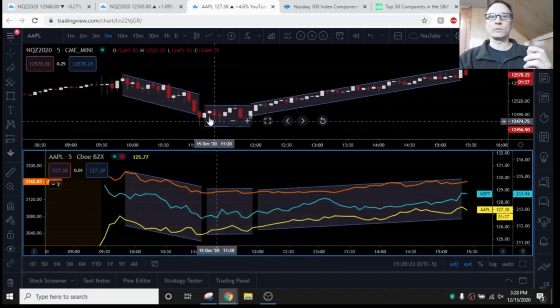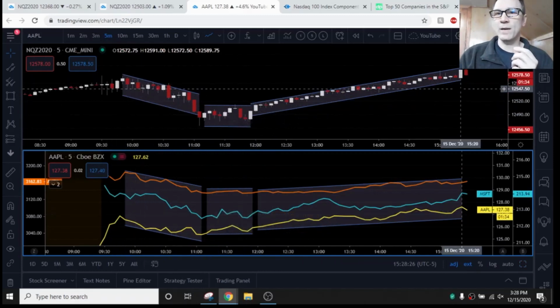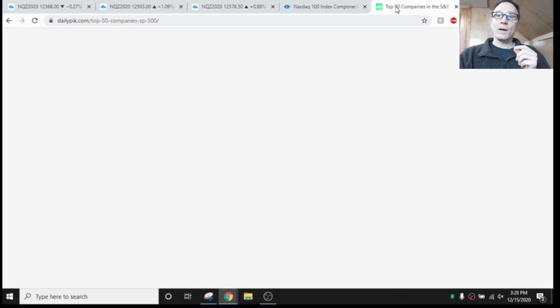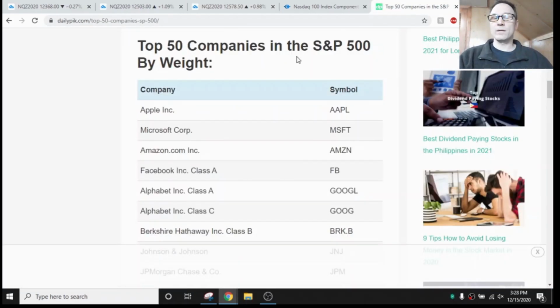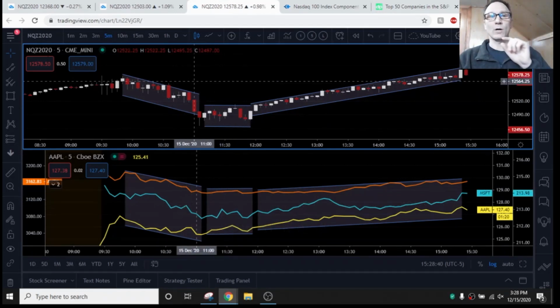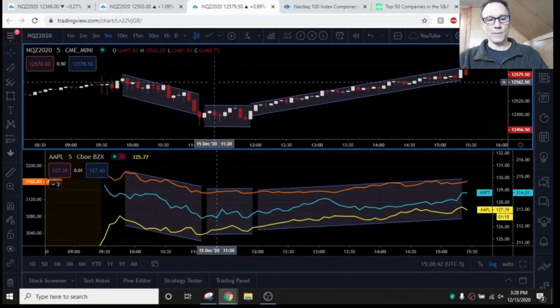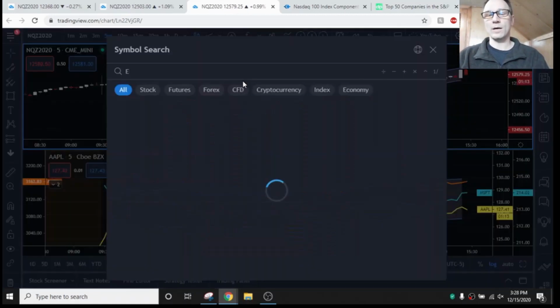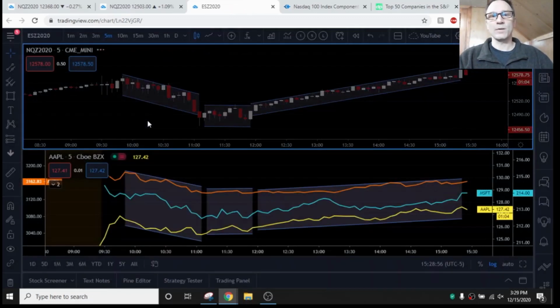So this is the NQ down, consolidation, and then back up again. Well, the top stocks of the S&P 500 are the same stocks. Okay, so what we want to do is take a look. I'm not going to change the bottom of this. We're going to go back to the top, and instead of using the NQ, I'm going to put this on the futures index for the S&P 500, which in this case would be the ES. I'm going to continue to use the Z contract just to keep everything the same.